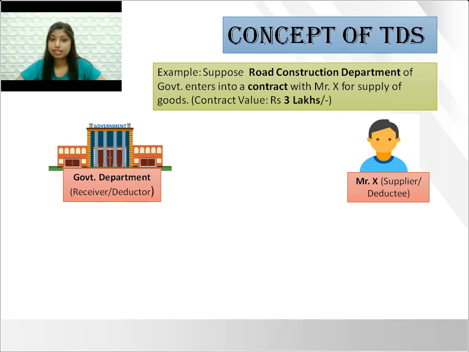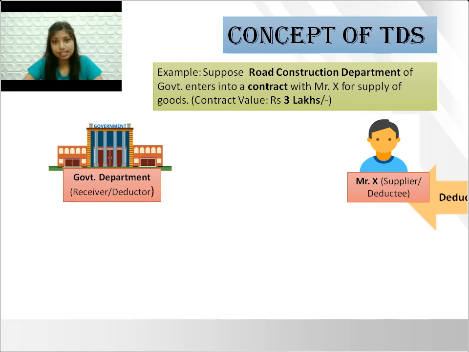Further, Mr. X is also registered under the GST Act as supplier and he is liable to pay output tax on his outward supplies. With the introduction of TDS, the concept of income is taxed as and when you earn was introduced, which means that the receiver of goods or service at the time of making payment for the supply has to deduct our tax, that is TDS, at a certain percentage of the value and pay it to government on behalf of the supplier.